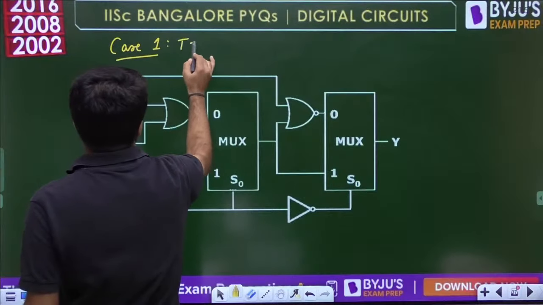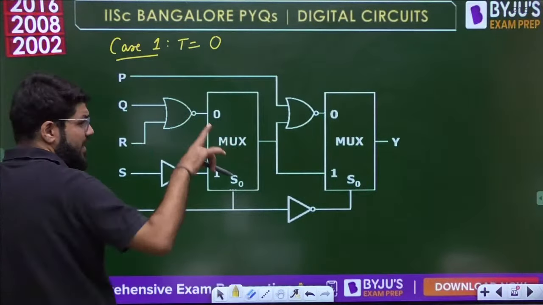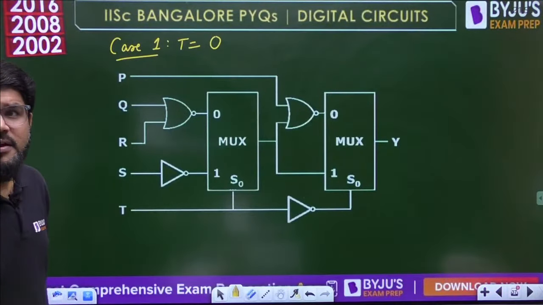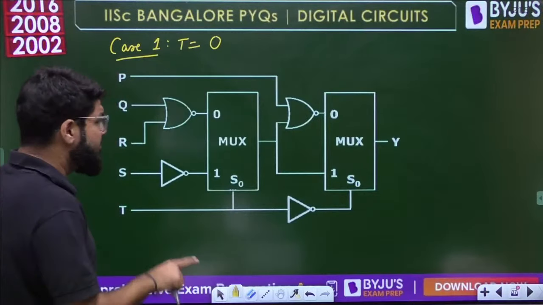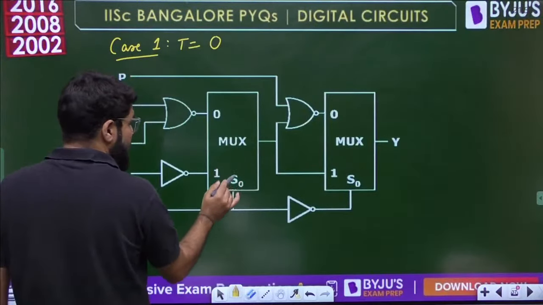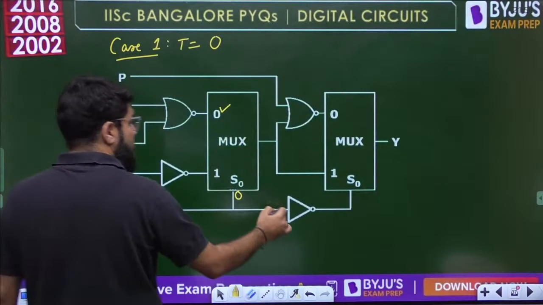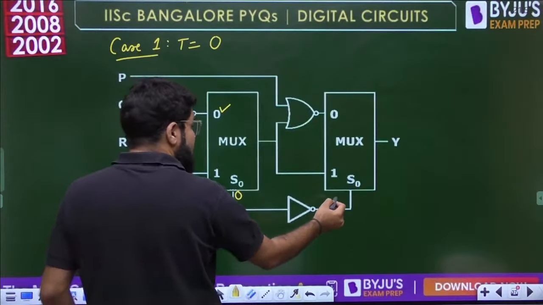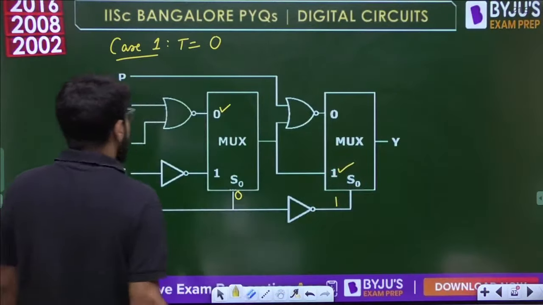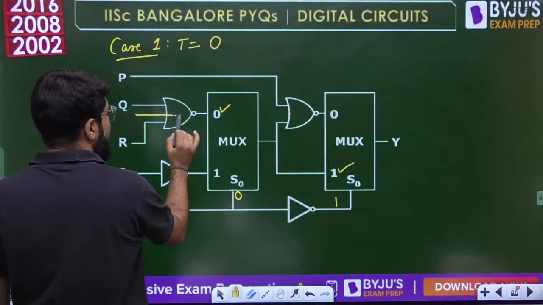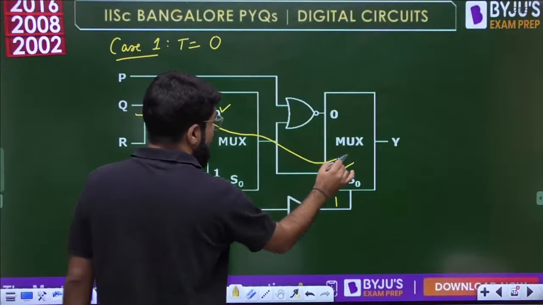If the select line, that is T, is 0, what is the data path? Let's draw the critical path here. If T is 0, for the first multiplexer the select line is 0, so I0 will be selected, and for the second multiplexer the select line is 1 because T bar goes there, so I1 will be selected. So the data path is something like this: the multiplexer, then this one, and the final output.